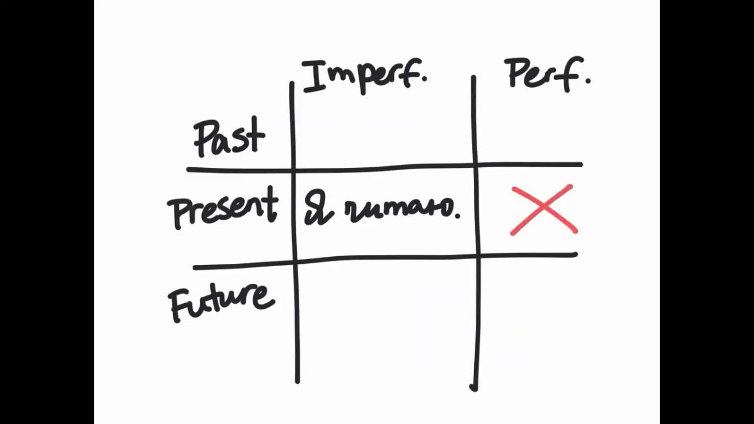So what this means is we cannot have perfective verbs in the present tense. It doesn't exist. So for present tense, only imperfective verbs. And when we take an imperfective verb and conjugate it, it's in the present tense.